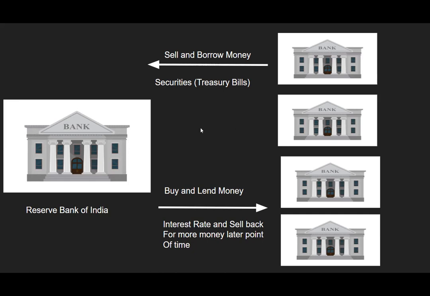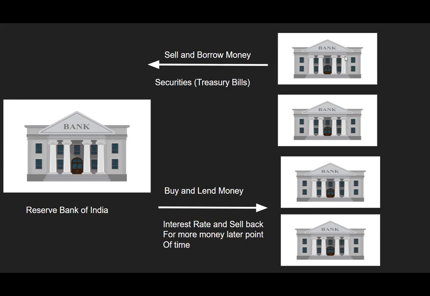So whenever any bank needs cash, they can come to our RBI for the money. To get the money from RBI, they will sell securities from the bank, for example treasury bills, to RBI, and borrow the money.